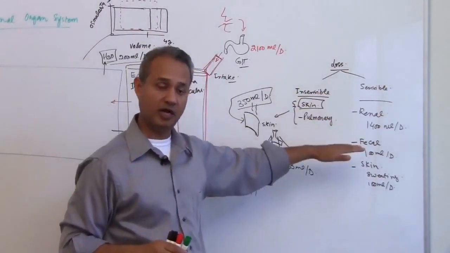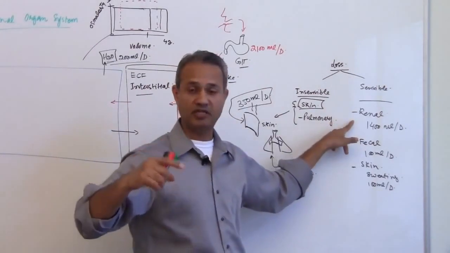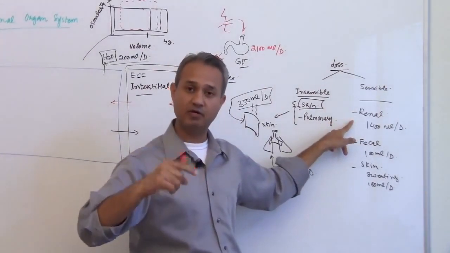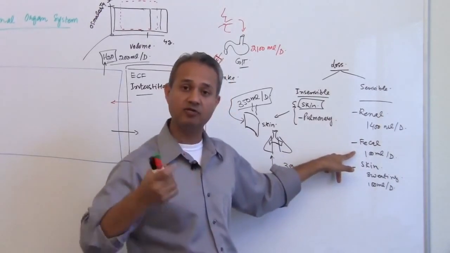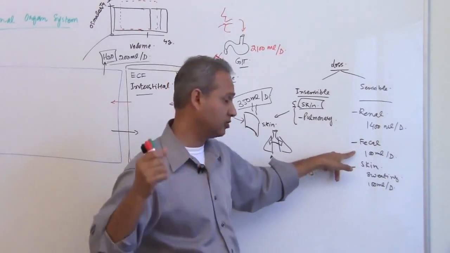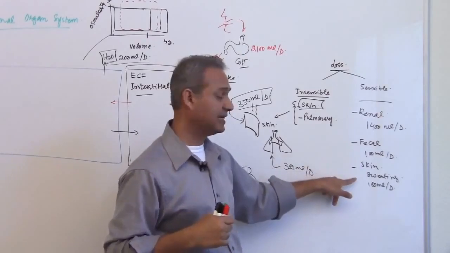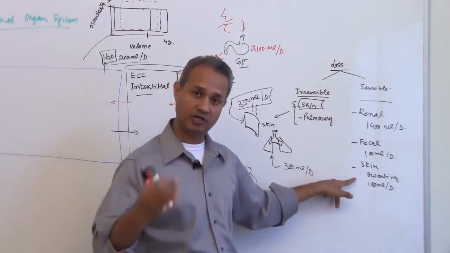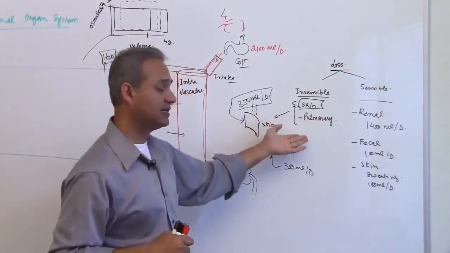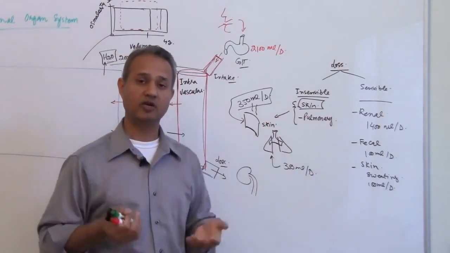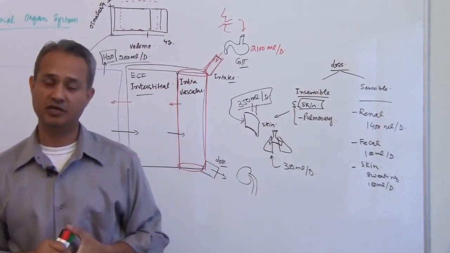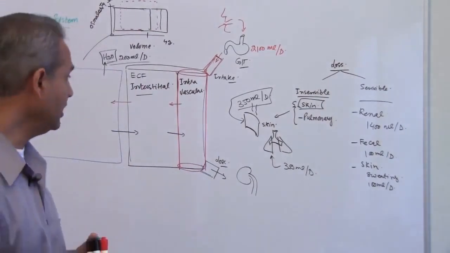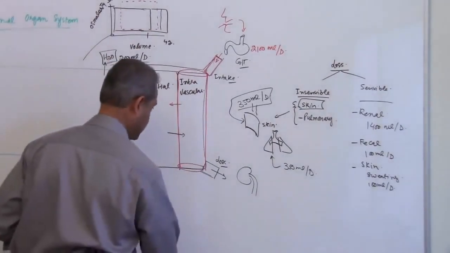There are multiple routes. Renal being the most important route, a sensible route, we are aware of it, about 1400 milliliter. Fecal route, sensible, about 100 milliliter per day. Skin, sweating, about 100 milliliter per day. And then insensible, the route which we are really not aware of, is the evaporation through the skin and the pulmonary system. So these are the routes.